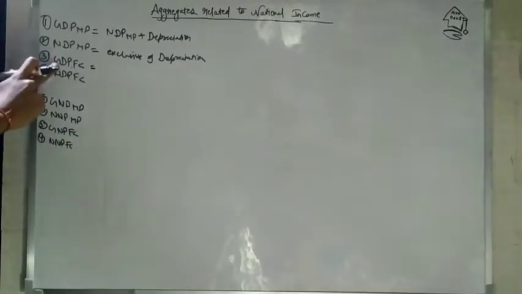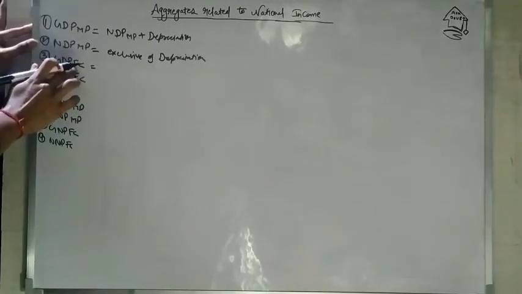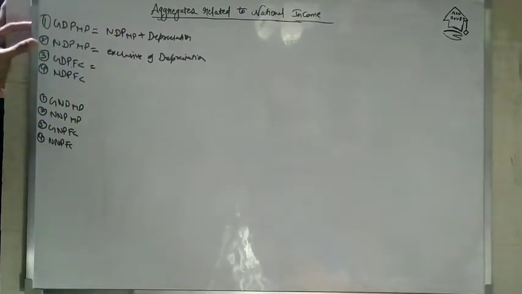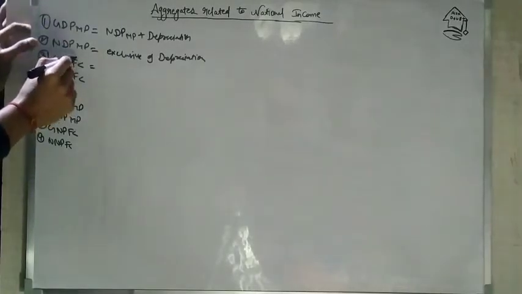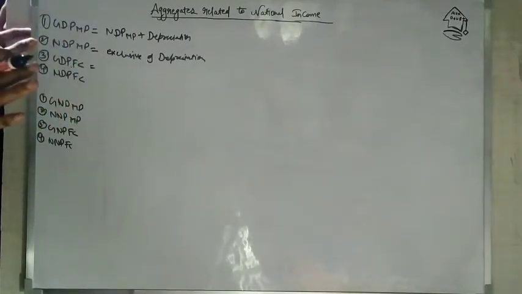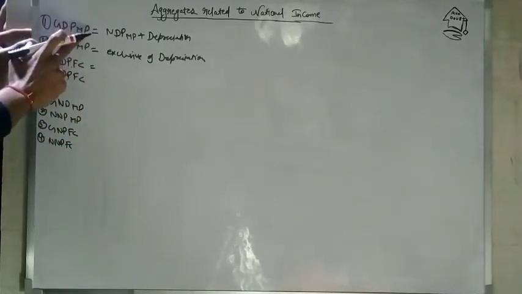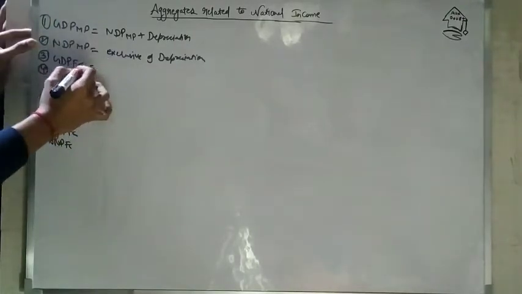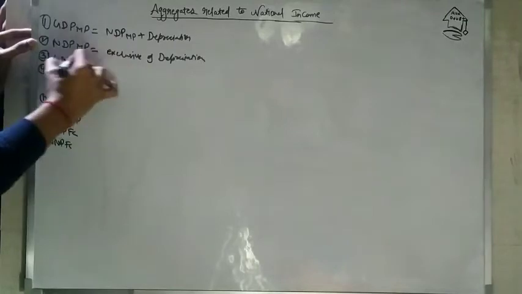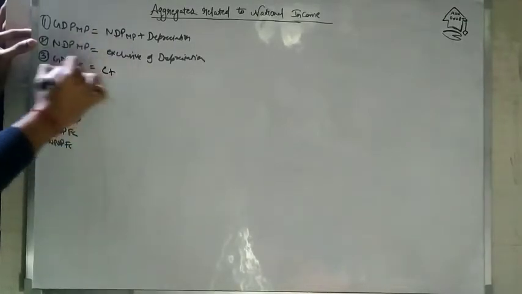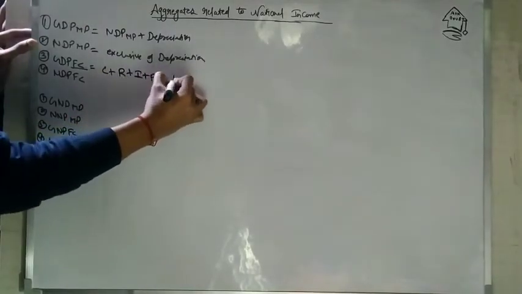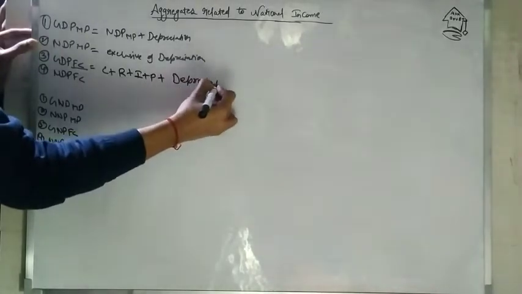Now in the case of GDP at factor cost, what will you include? Factor cost will include depreciation, but it will not include indirect tax, because factor cost is in the process of production, while market price is the price of a good in the market. So GDP at factor cost includes compensation of employees plus rent plus interest plus profit plus depreciation.